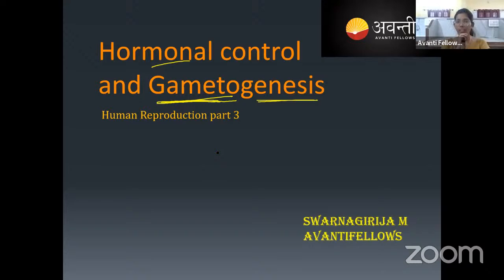What are those ovarian hormones? That is estrogen and progesterone. These hormones control the gametogenesis. In the same way, androgens control the gametogenesis in males. We will study that. Is it clear what we are going to study in today's class?